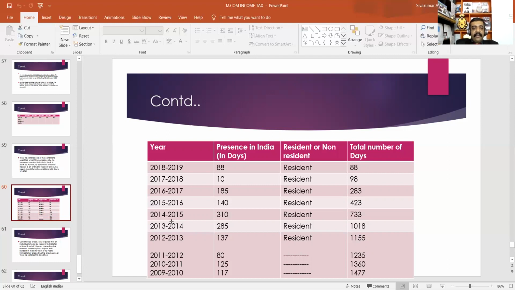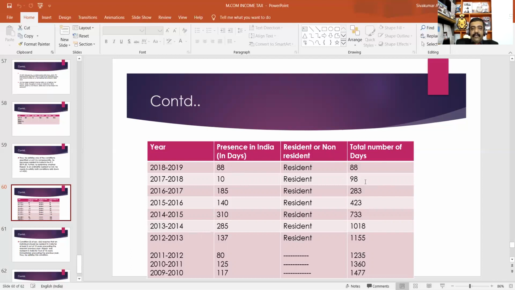In 2017-2018, presence in India 10 days, resident. 2016-2017, total number of days in India 195, his status is resident. Likewise, 2015-2016 resident, 2014-2015 resident, 2013-2014 resident, 2012-2013, 137, resident.